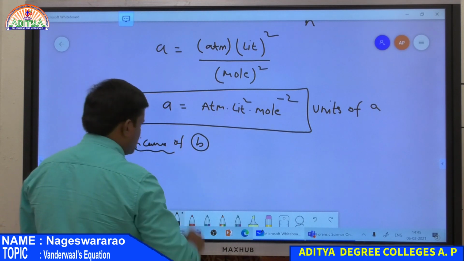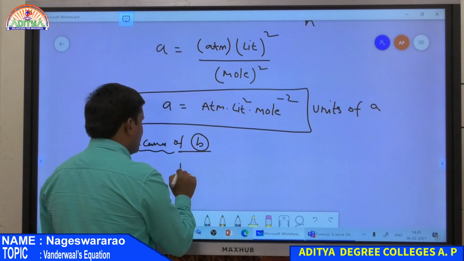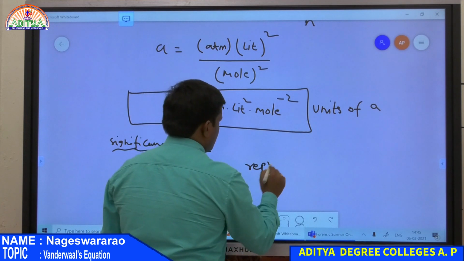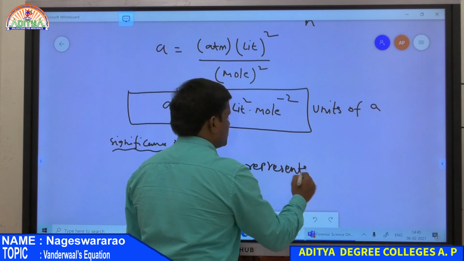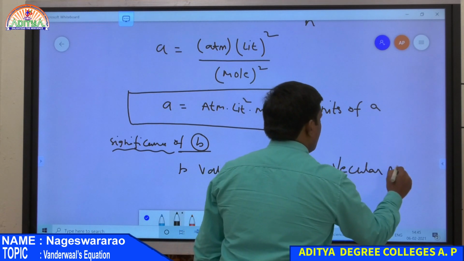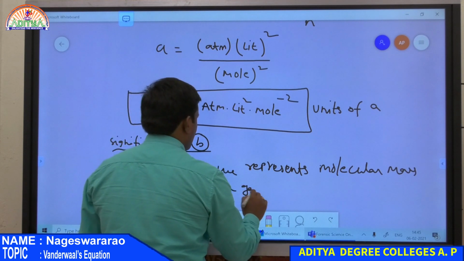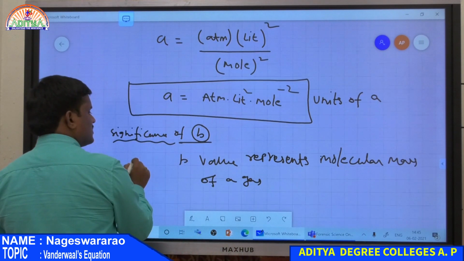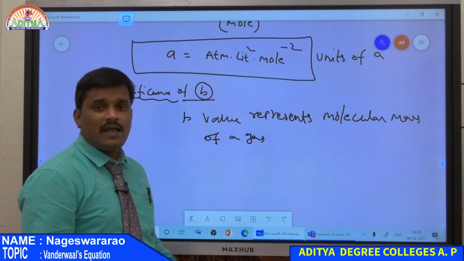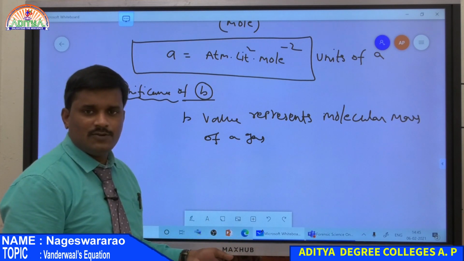So small b represents the molecular mass or molecular weight of a gas. As the b value increases, the molecular mass of the gas increases. In other words, if the gas has a high molecular weight, then it has a larger b value compared to others.